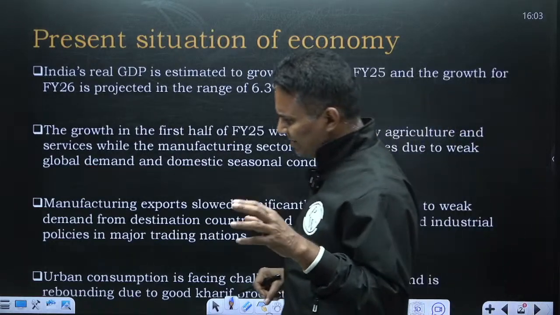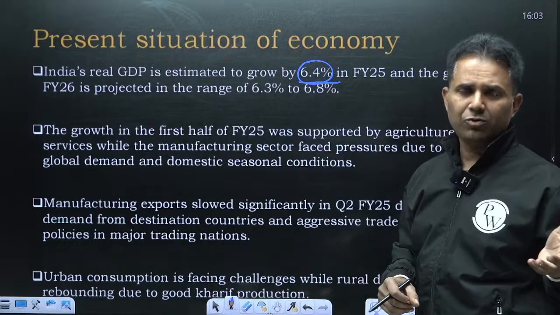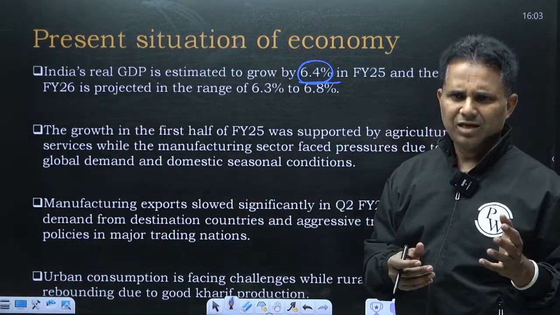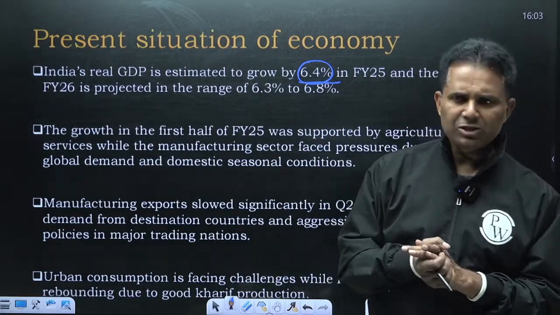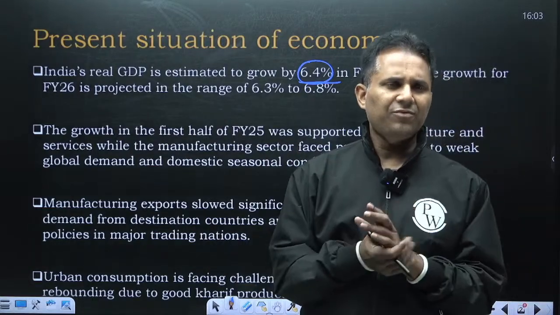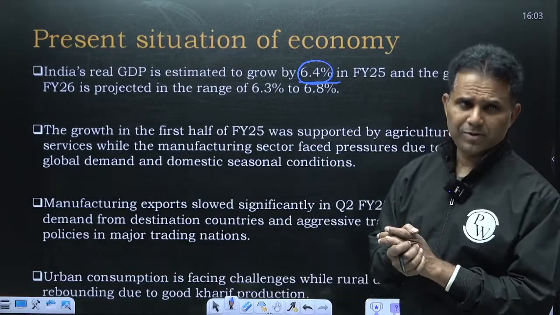So the biggest challenge which we faced was the second quarter. The growth was quite down, 5.4%. Everyone understands that this is a cyclical slowdown. It's not structural. Structural slowdown means it's going to be long term. Everyone understands that for the last 3-4 years we have been growing at above 8%. So this is a slight blip.